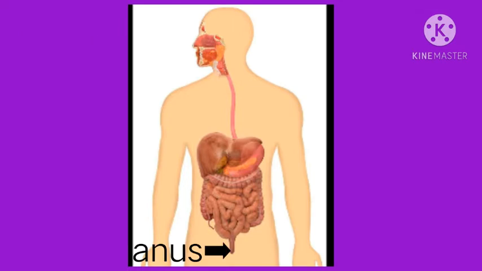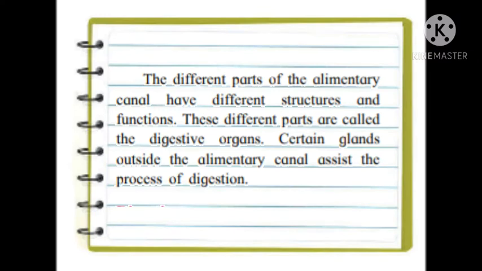Even though there is a continuous tube going from the mouth to the anus, the shape of this tube is not the same in all its parts. The different parts of the alimentary canal have different structures and functions. These different parts are called the digestive organs. Certain glands, meaning organs that secrete certain substances, outside the alimentary canal assist the process of digestion.